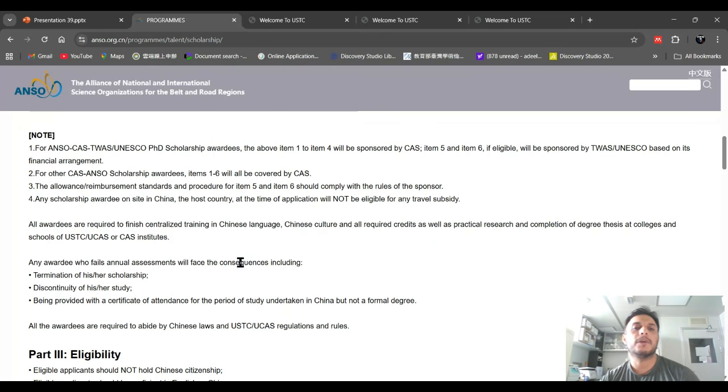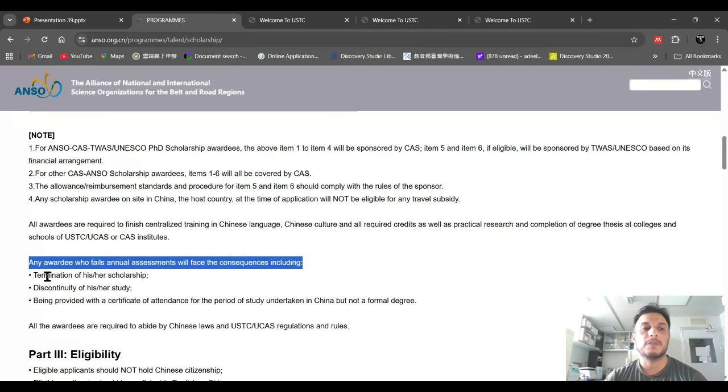And one important thing is that before going there, they will also teach you some Chinese language. This is also very important: if you do not pass the annual assessment, you will face issues like termination of the scholarship, discontinuity, and being provided with a certificate of attendance for the period of study undertaken in China but not a formal degree. So remember this, you have to focus fully on your study, otherwise you will be disqualified.